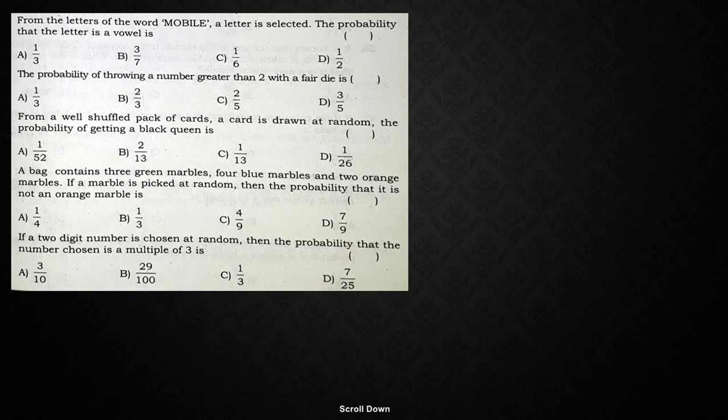Next, moving on to one more question. From the letters of the word mobile, the probability that it is a vowel. First of all, write down mobile. In mobile, how many letters are there? 6 letters. Write down vowels and consonants separately. M, O is a vowel, B, I, L, E. So totally 3 vowels are there. So 3 out of 6, which gives me 1 by 2. So the answer is 1 by 2.